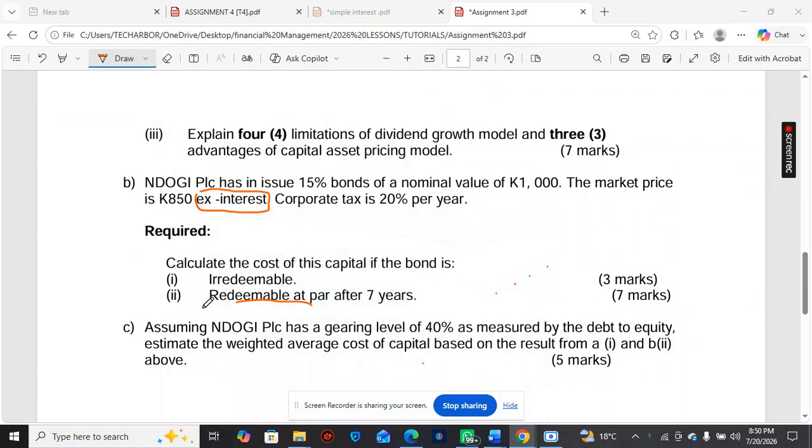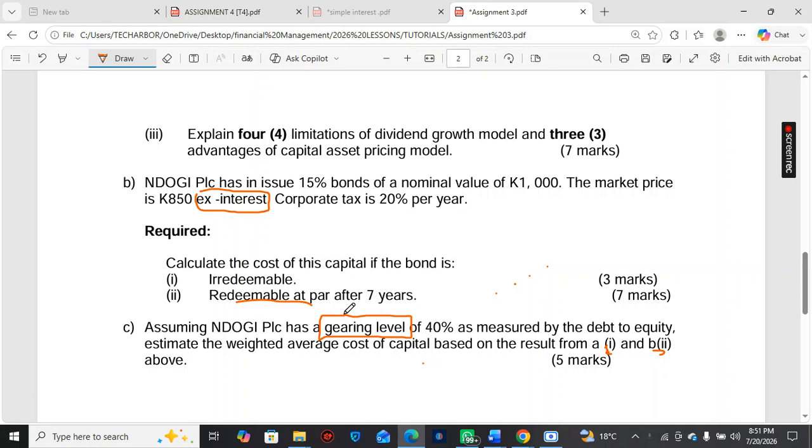Okay. So on part C, it says, assuming Ndogi PLC has a gearing level of 40% as measured by the debt to equity, estimate the weighted average cost of capital based on the result from A1 and B2. All right, colleagues, this word gearing, never forget this because in fourth year it is coming again.